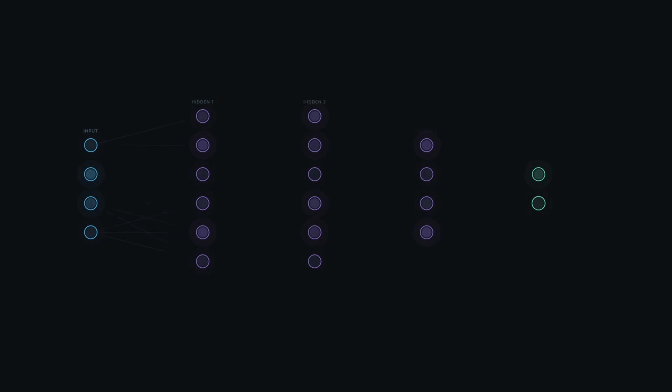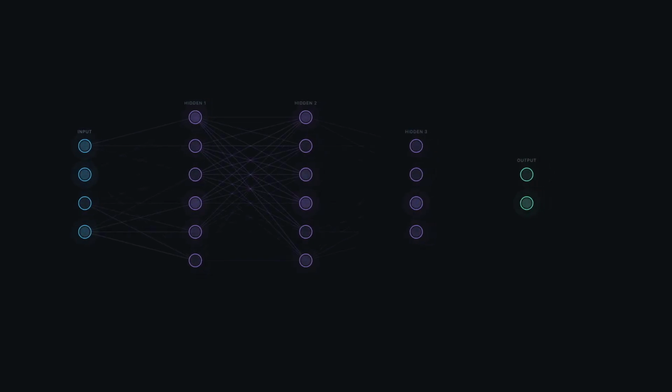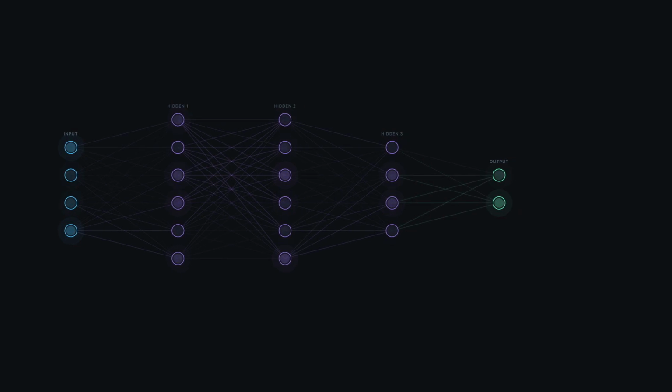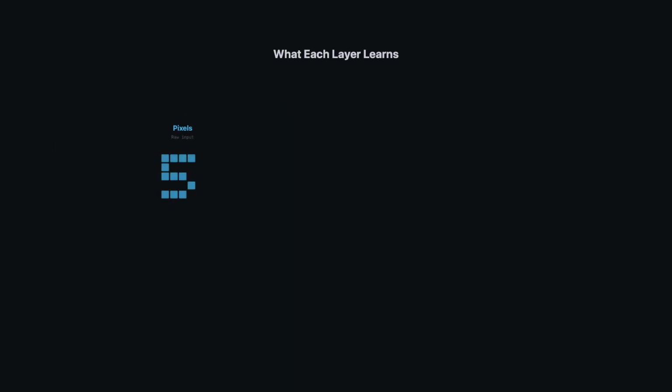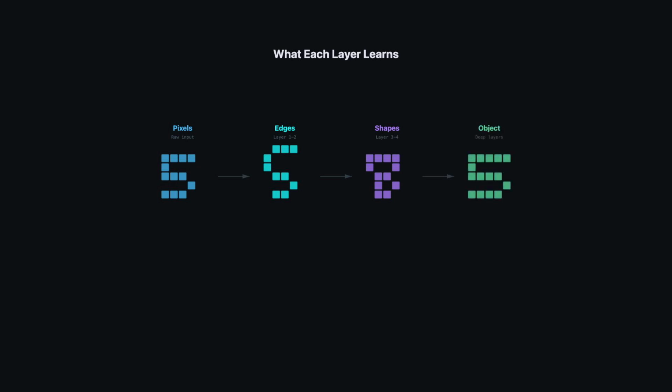One neuron alone is powerless, but stack them, wire them together, let the output of one become the input of the next. And now you have a network. And depth is where abstraction begins. Here's the beautiful part. Each layer learns something different. The first layers learn edges, simple boundaries where light meets dark. The middle layers combine those edges into shapes, curves, corners, loops, and the deepest layers, they see the whole object, a face, a digit, a cat.